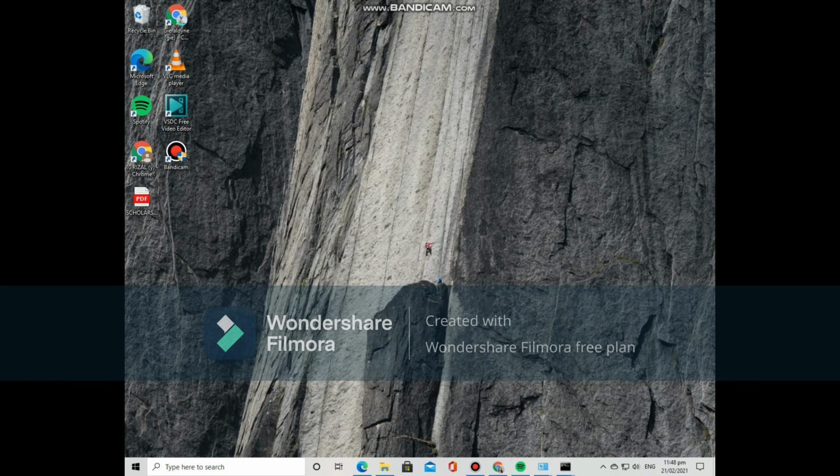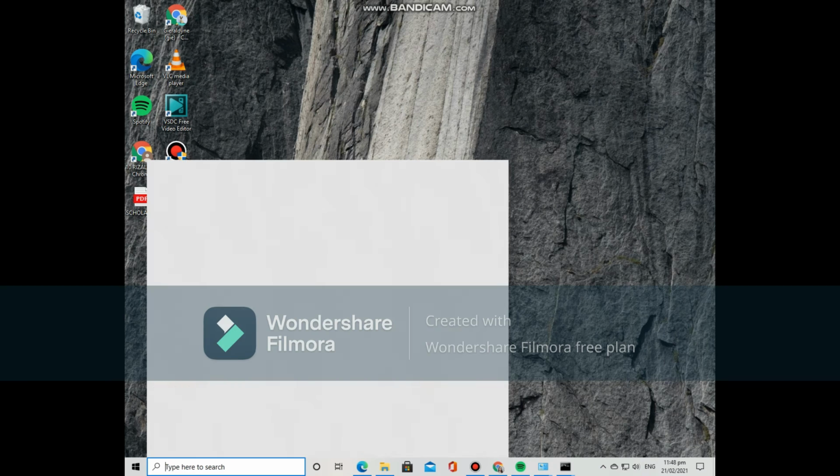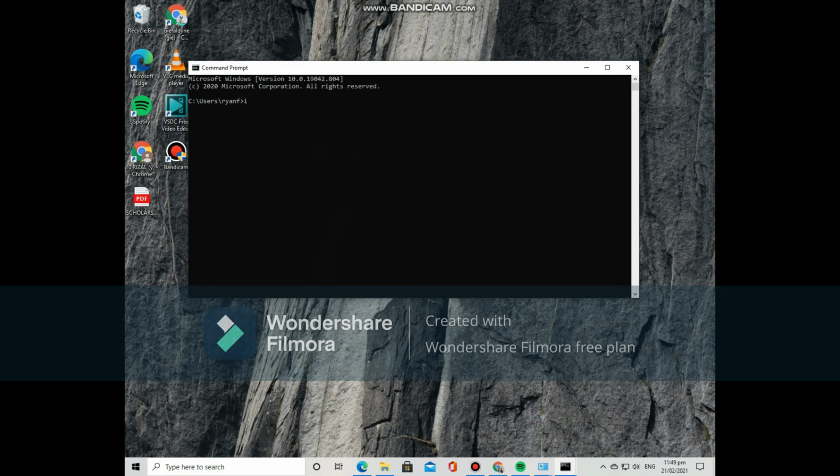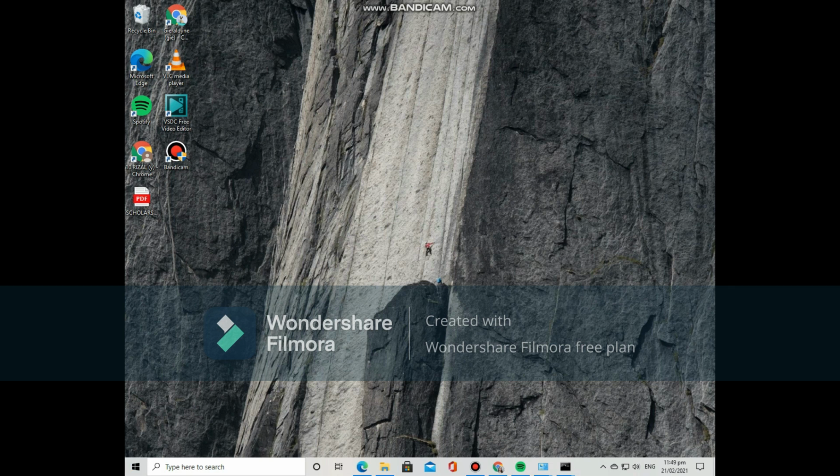So now let's check if it came back to my original IP address. Again, type ipconfig. This is the IP address which we saw earlier, still the same before we changed it to static, 192.168.0.120. The default gateway remained the same. The subnet mask remained the same. And that's it for my video tutorial on how to set a static and dynamic IP address.